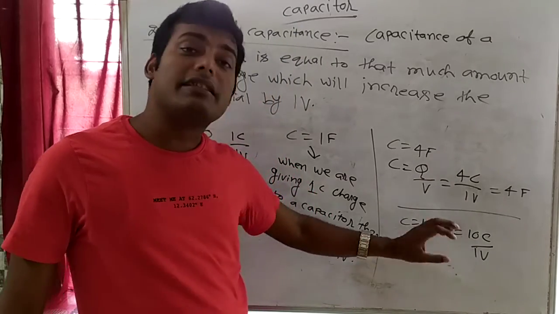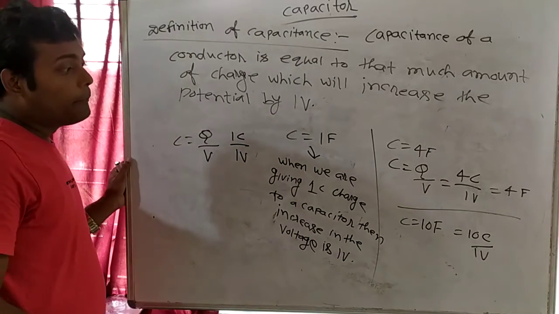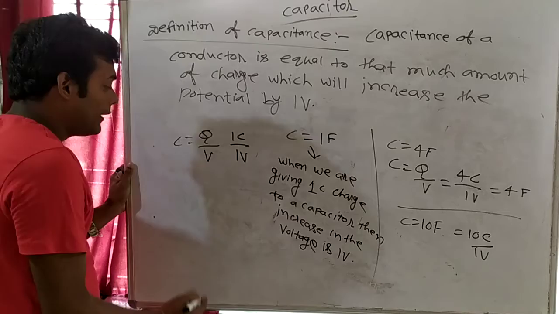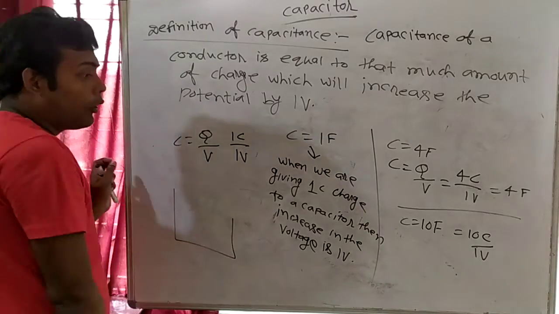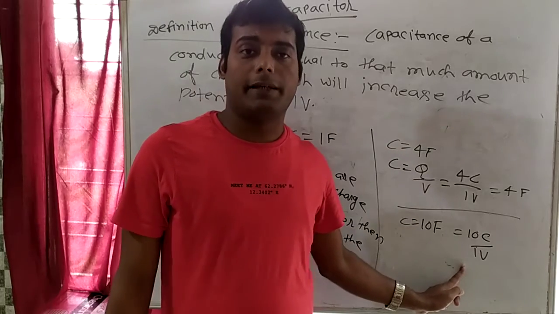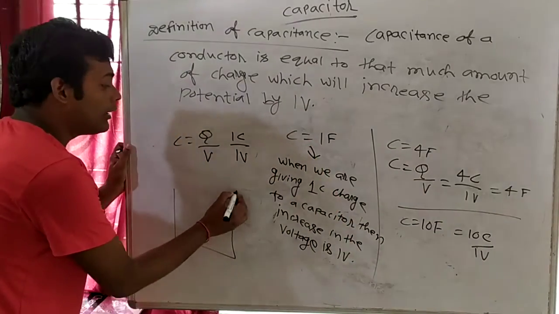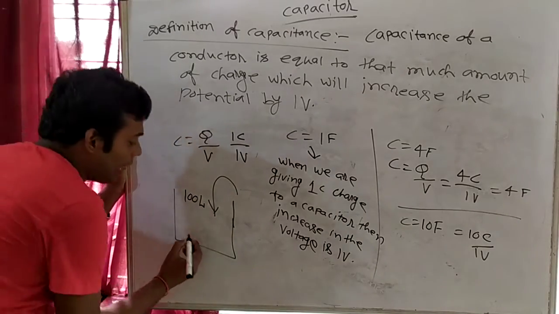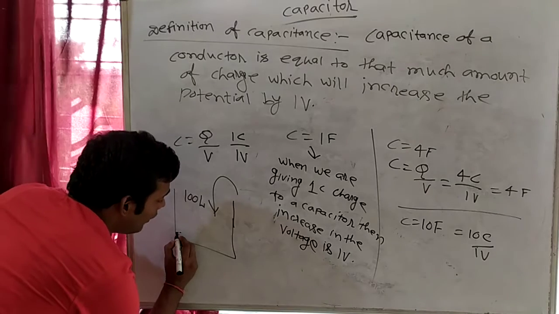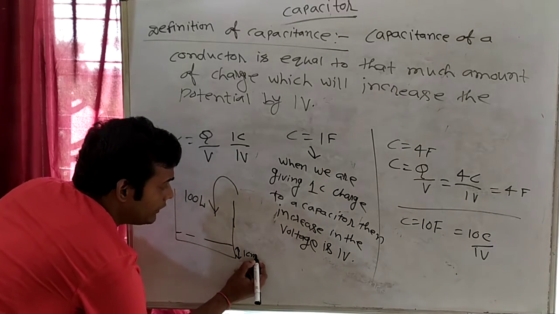The capacitor which holds more charge for the increment of 1 volt. Try to understand it like this: think of voltage as height. Voltage means height. Which water tank is better? Suppose I give 100 liter water in this tank, and the height increment is 1 centimeter.